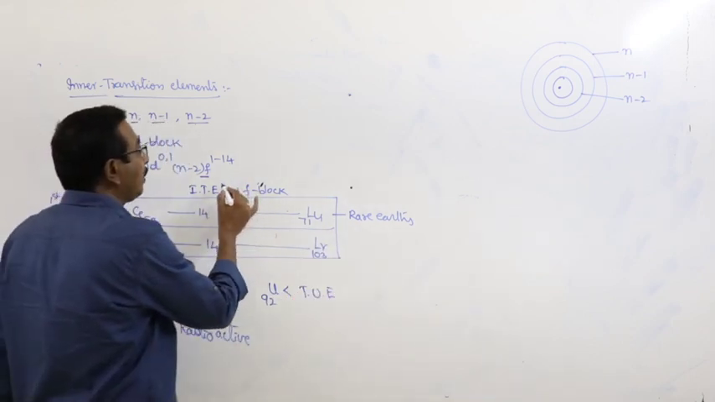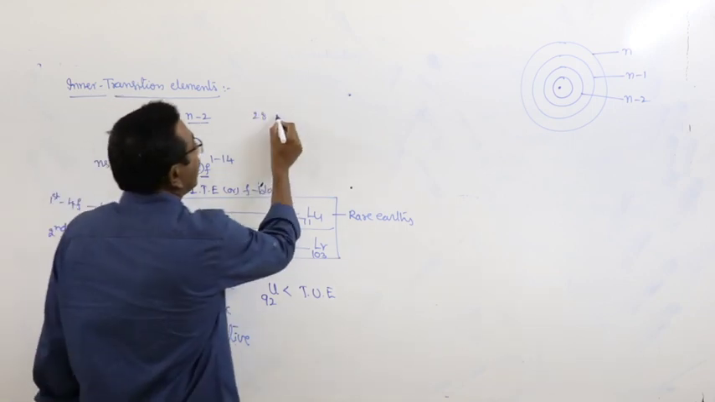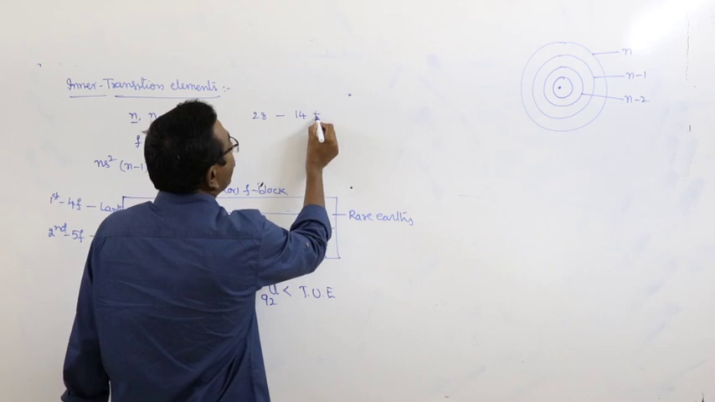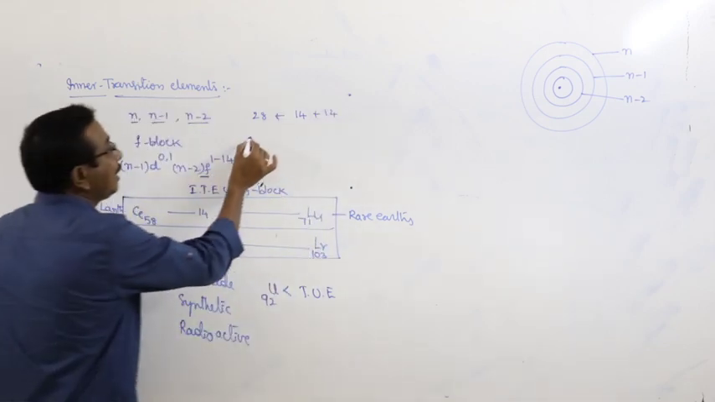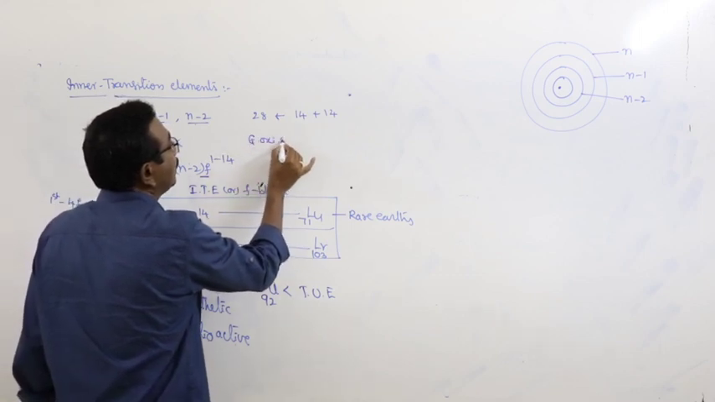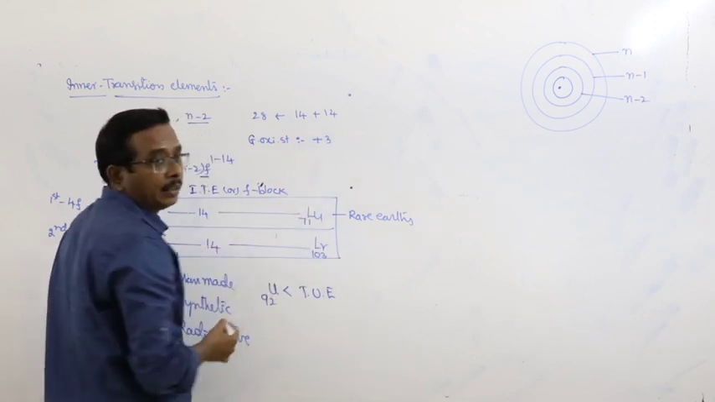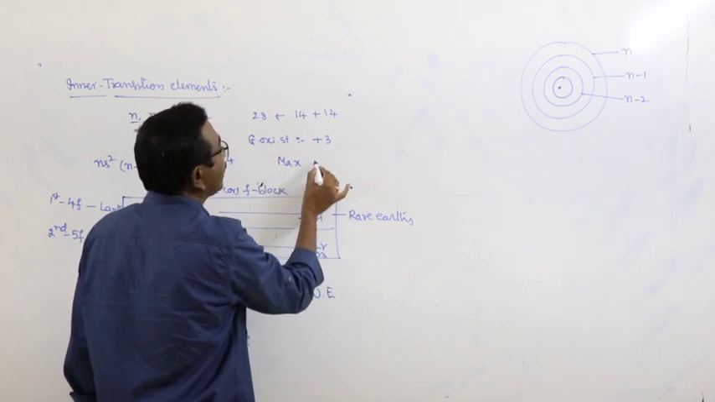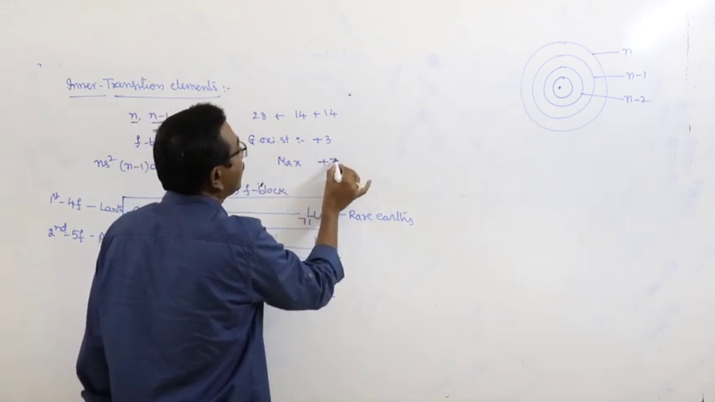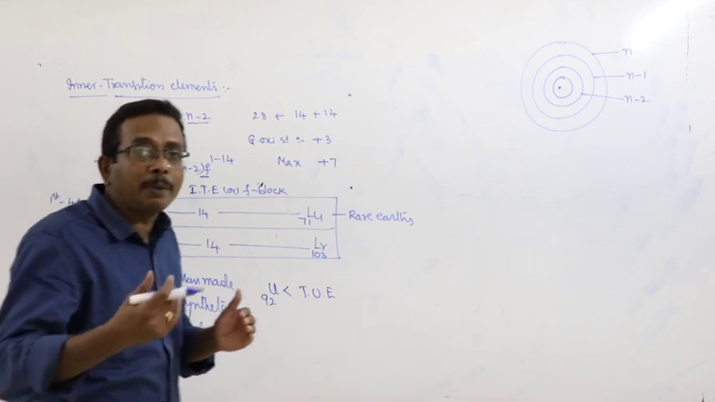The total number of inner transition elements is equal to 28. There are 14 lanthanides and 14 actinides, totally 28. The general oxidation state of inner transition elements is +3. The maximum oxidation state shown by the inner transition elements is up to +7.